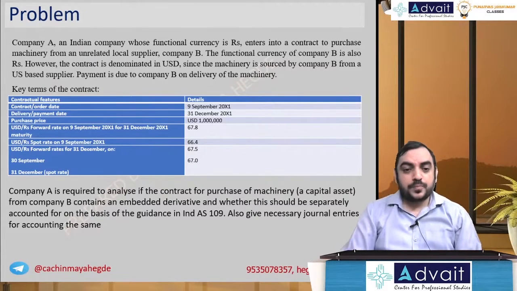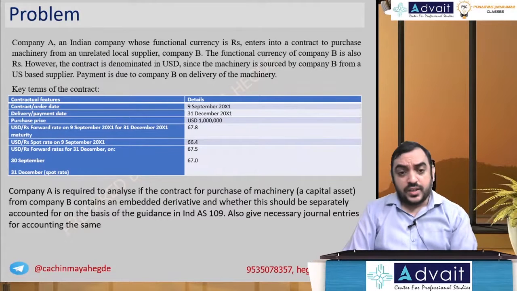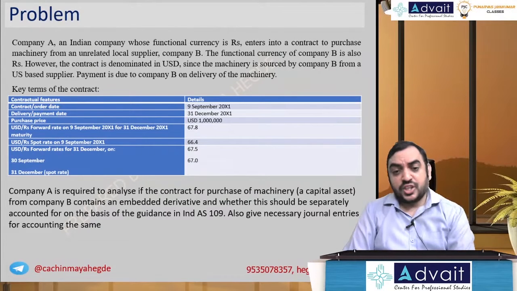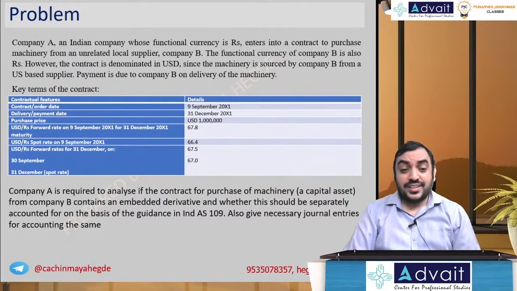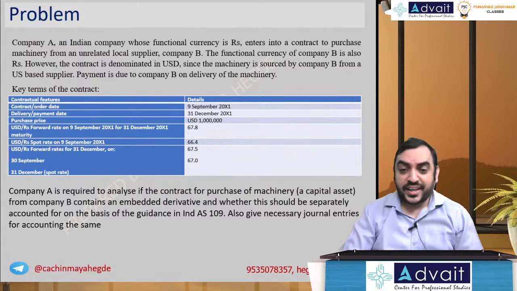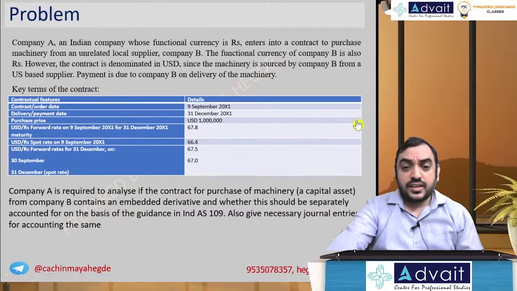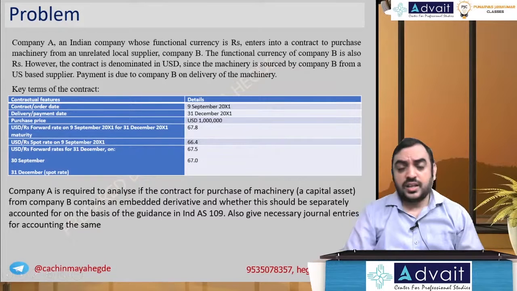Basically spot rate. Company A is required to analyze if the contract for the purchase of machinery from company B is an embedded derivative and whether this should be separately accounted for on the basis of guidance in Ind AS 109. Also give the necessary journal entries for the same. Okay, first let me take you through the theoretical parts. Let's see if you can understand the theoretical part. I'll read slowly.